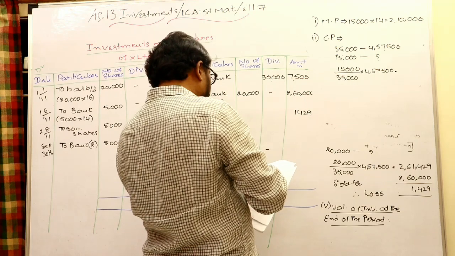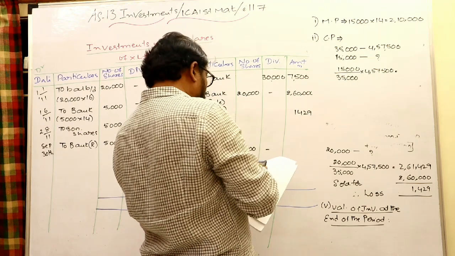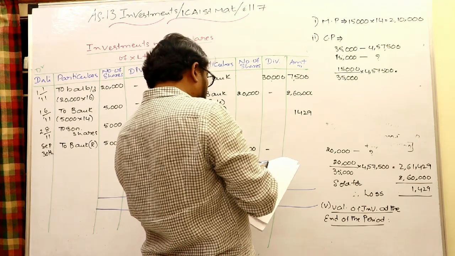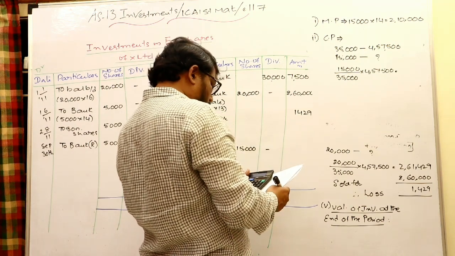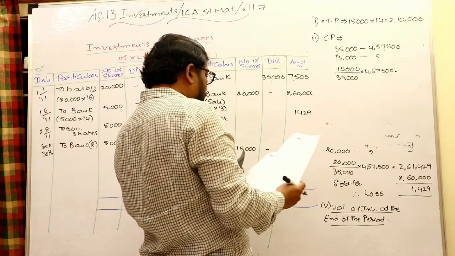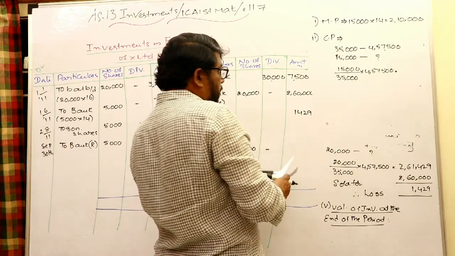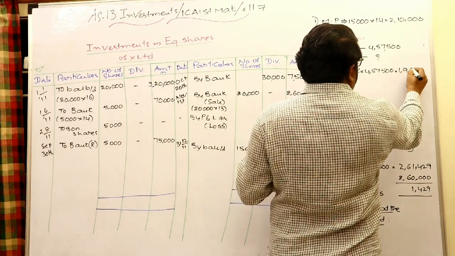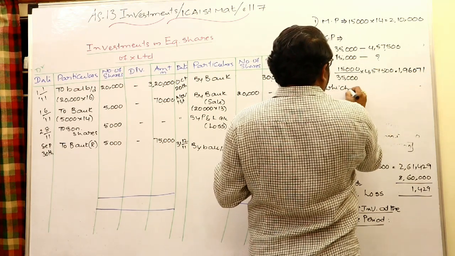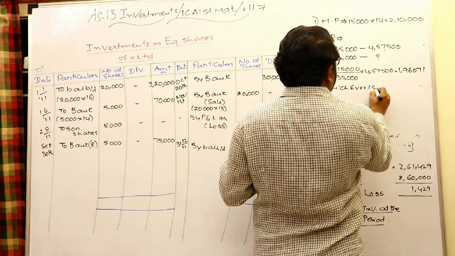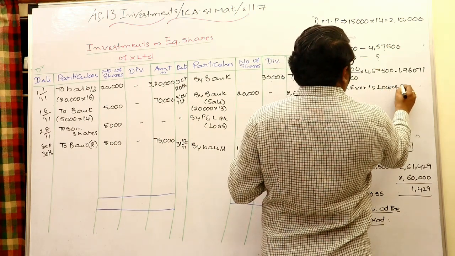15,000 divided by 35,000 into 4,57,500 is 1,96,071. Whichever is lower is to be taken.